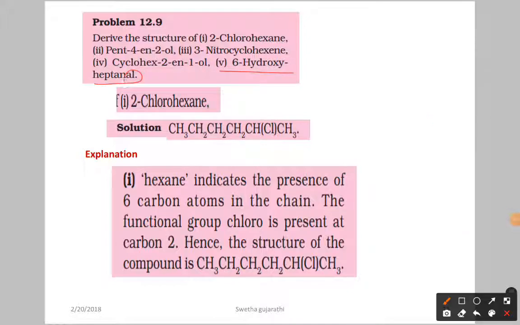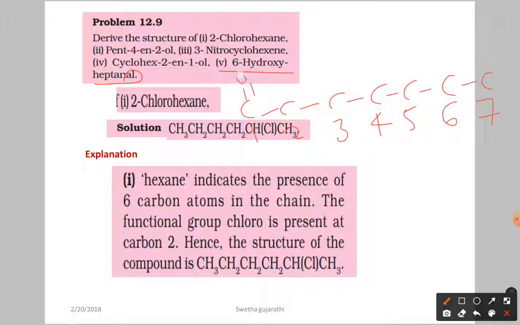Next we have 6-hydroxyheptanal. Okay, heptanal means it is an aldehyde. Now first let us write: heptanal means 7 carbon atoms. 1, 2, 3, 4, 5, 6, here we have 7. Okay, so I am giving the numbering 1, 2, 3, 4, 5, 6, 7. Okay, here heptanal means we have the aldehyde group. It is over. At the 6th position we have the OH group. Okay, this is the OH group.